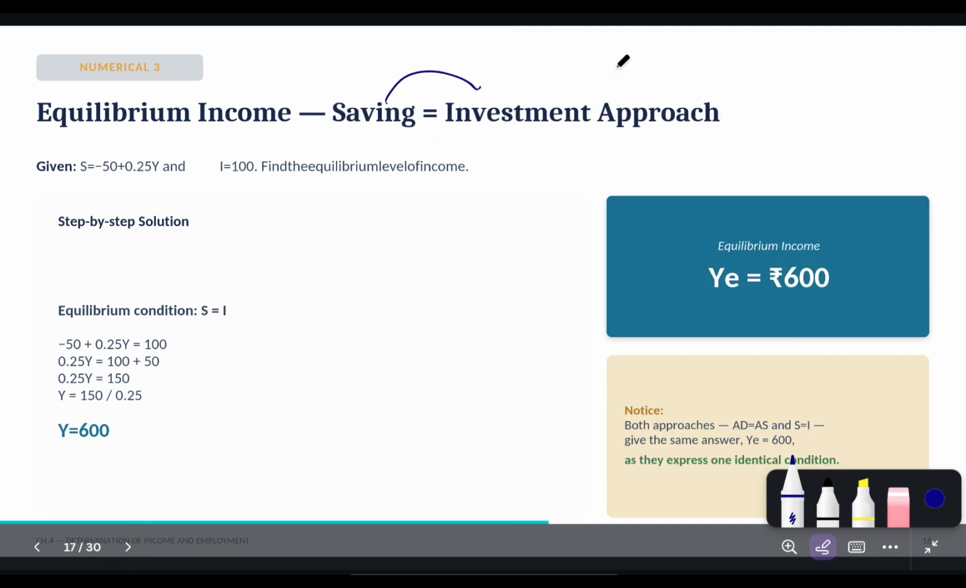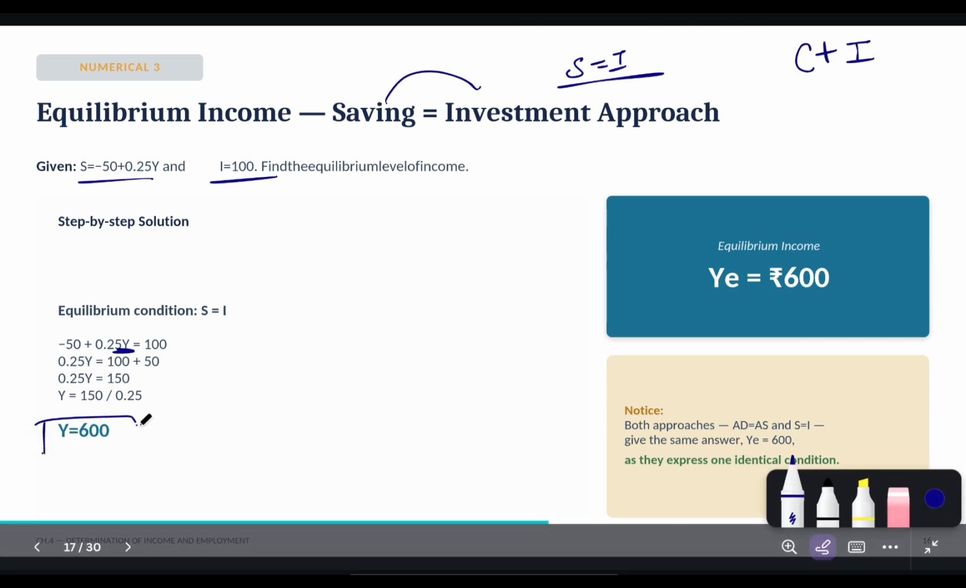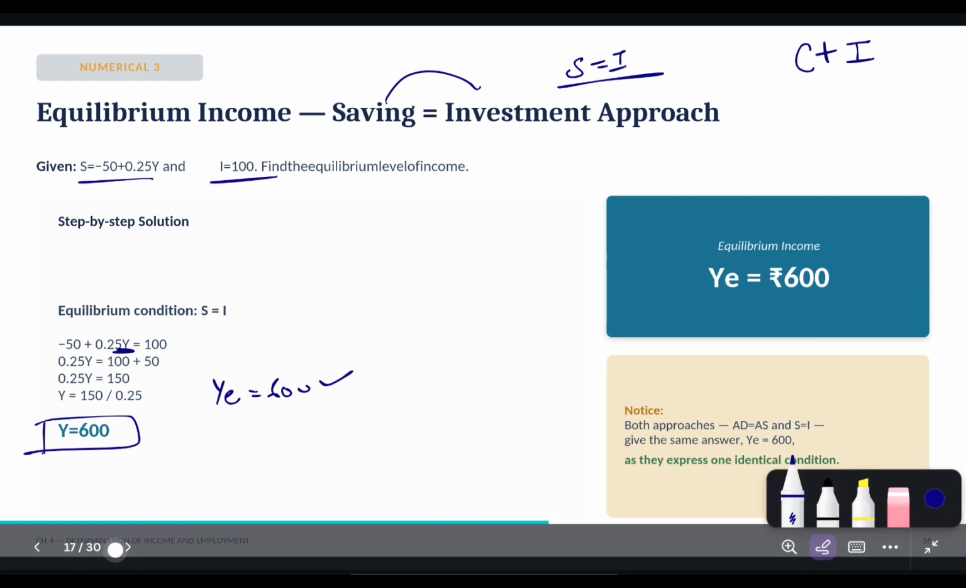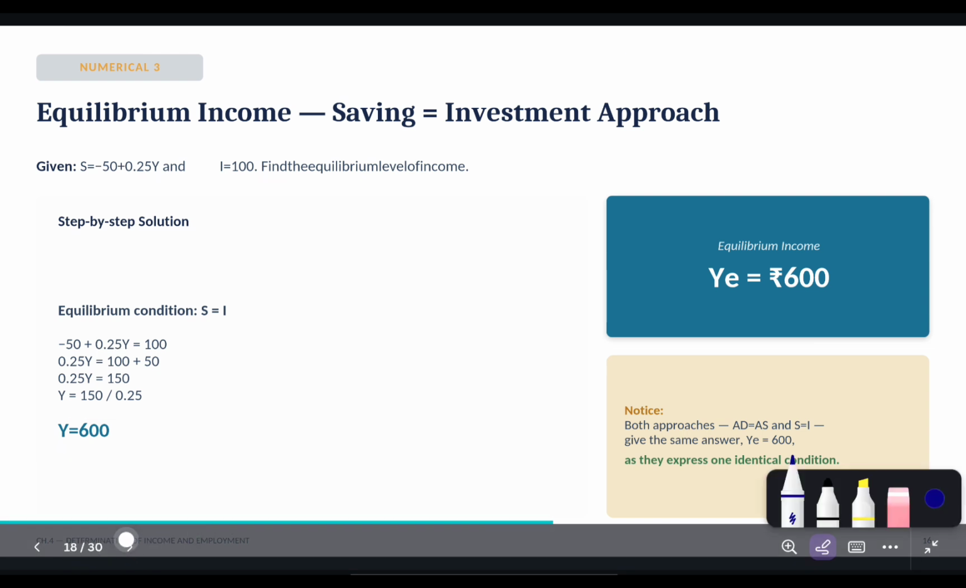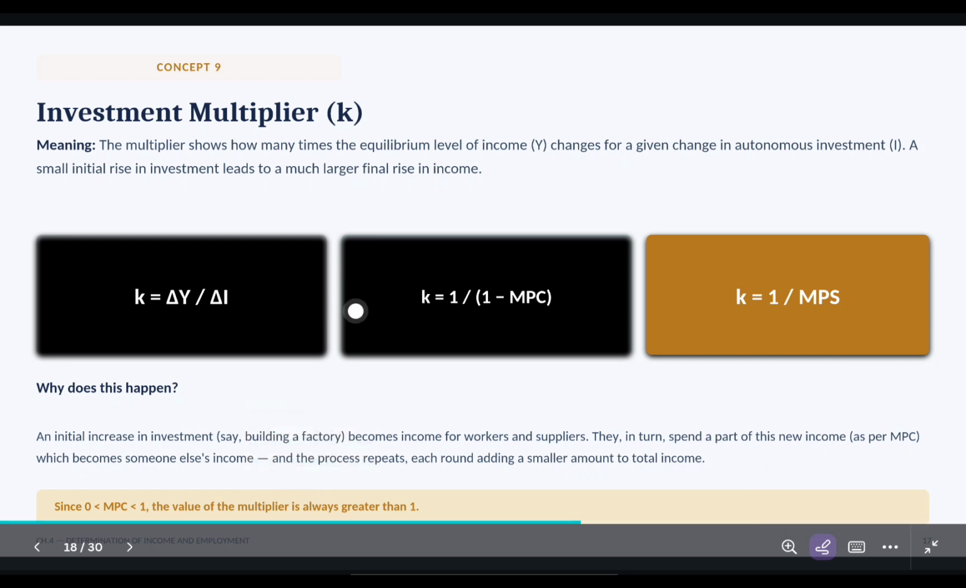Now comes your saving-investment approach, or S equal to I. When it comes to the AD-AS approach, then it is consumption and investment, but when it comes to saving-investment, then saving is equal to investment. You have been given your saving function and investment, equate both these functions, that is this, and calculate the value of Y from here. This is your equilibrium income, 600. Got it? Equilibrium income will be the same in both formulas.